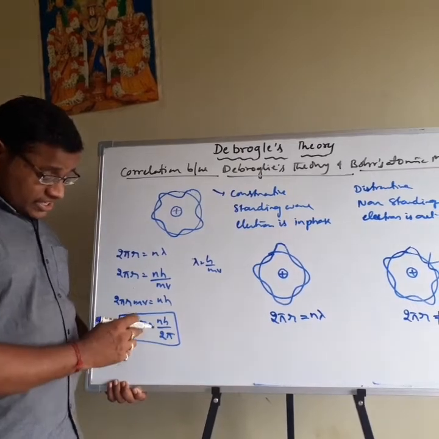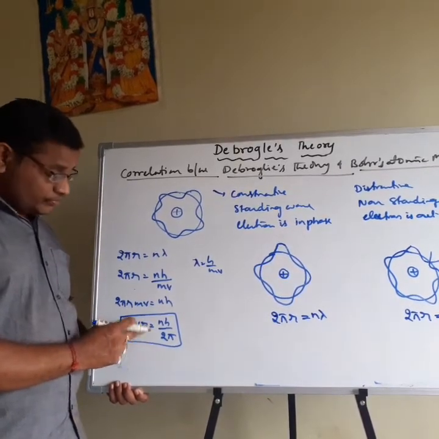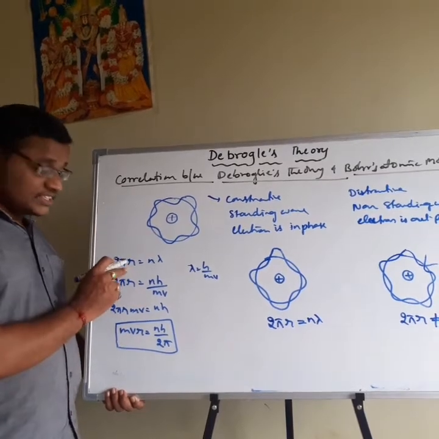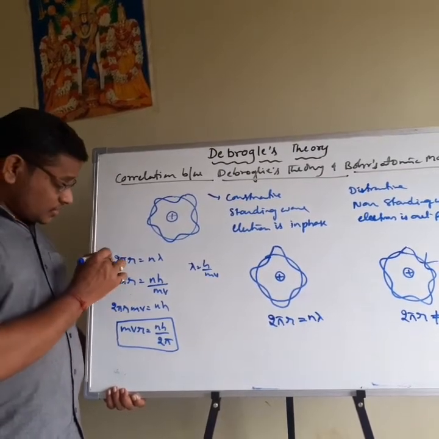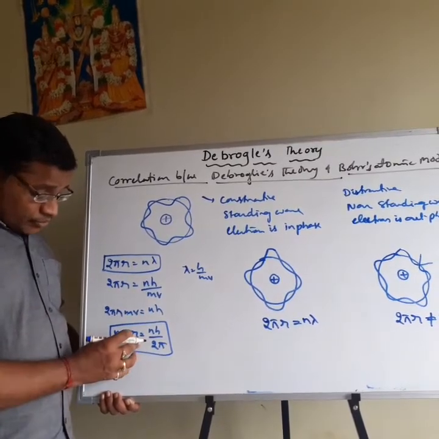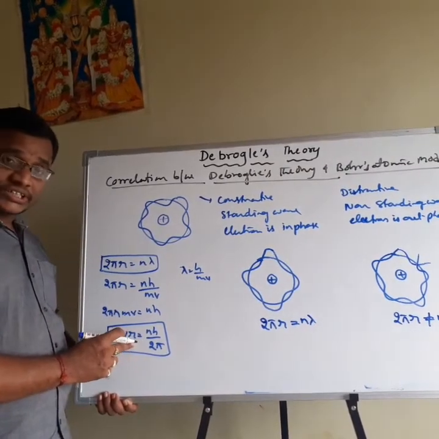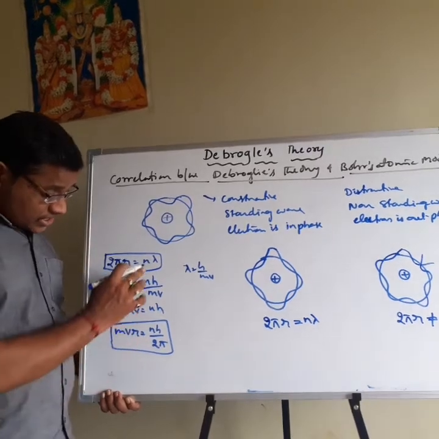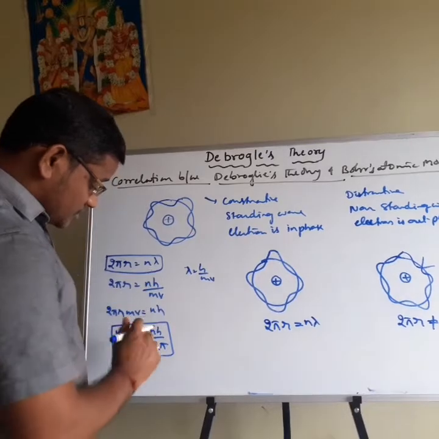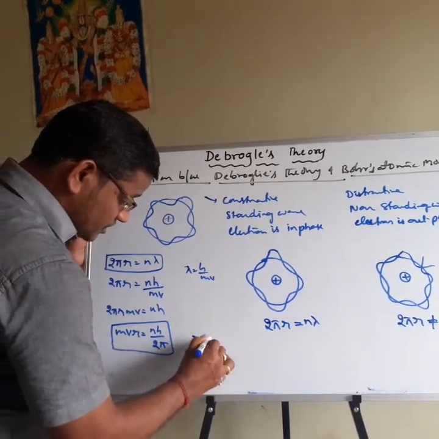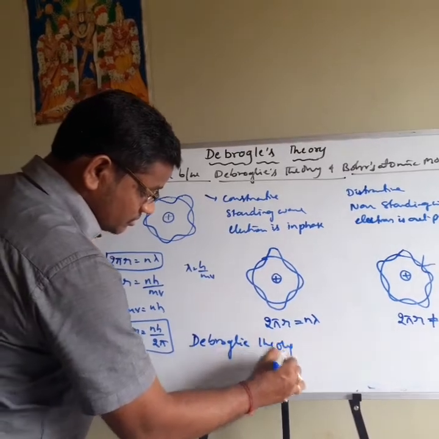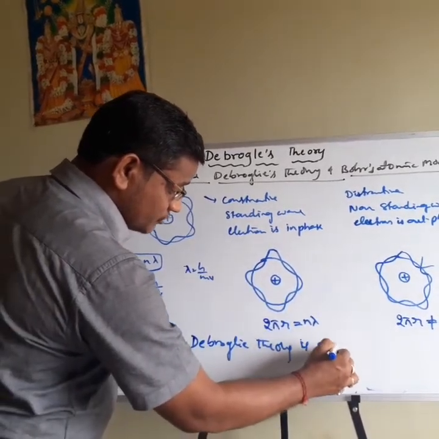So this is the de Broglie theory postulate, and this is the Bohr's atomic model postulate. This is the de Broglie theory equation. So from this de Broglie theory equation we can derive the Bohr's atomic model equation. That's it. The Bohr's atomic model is in good agreement with de Broglie theory.